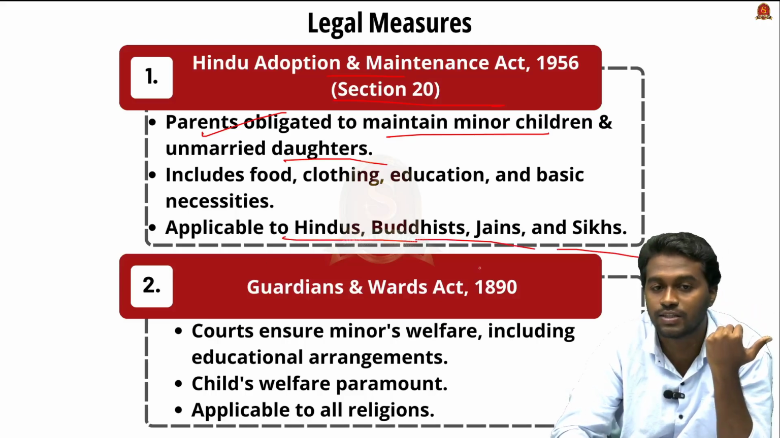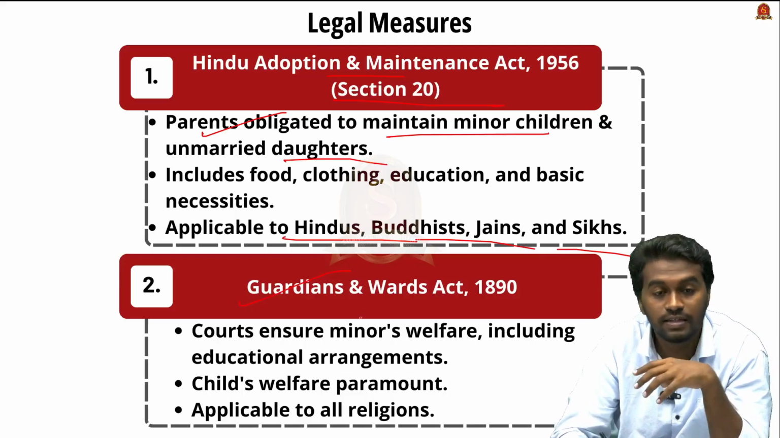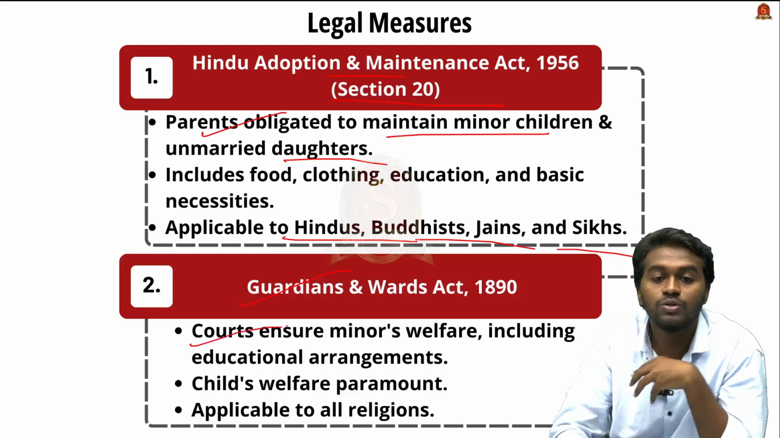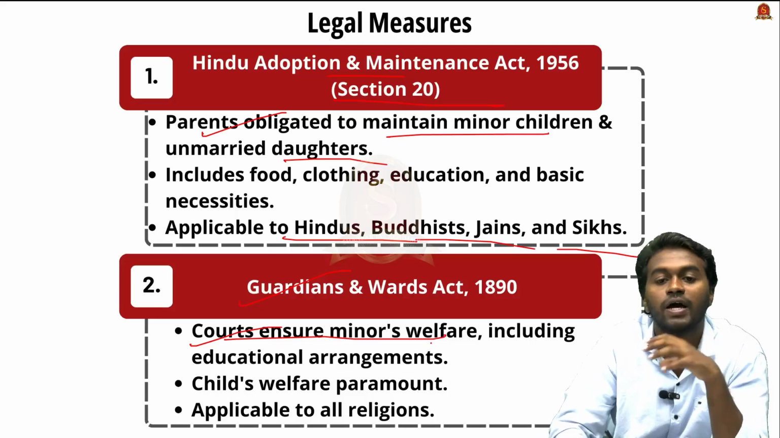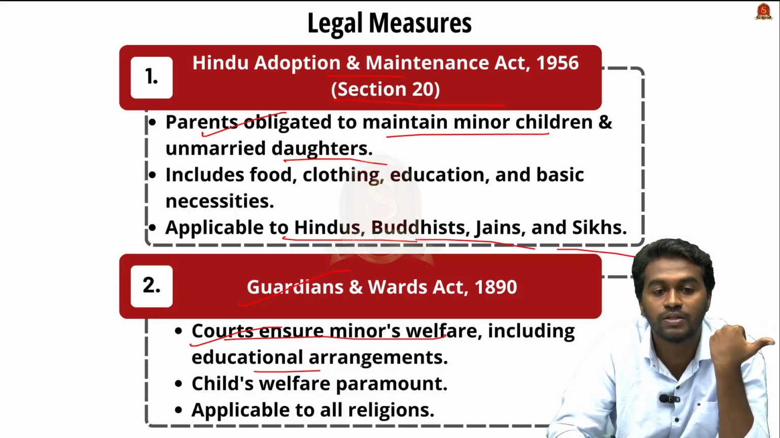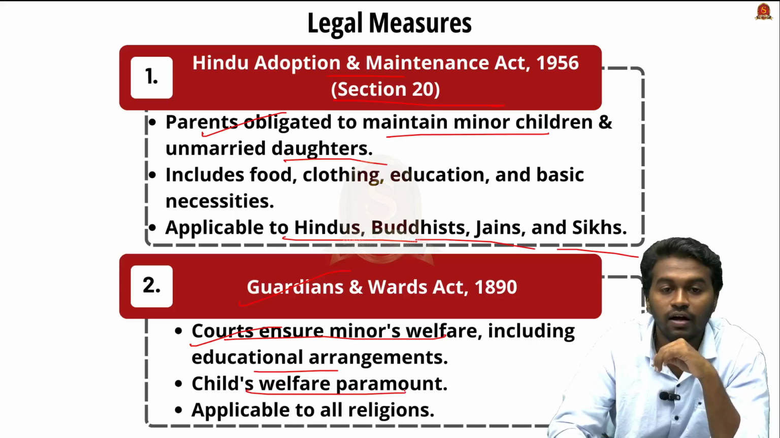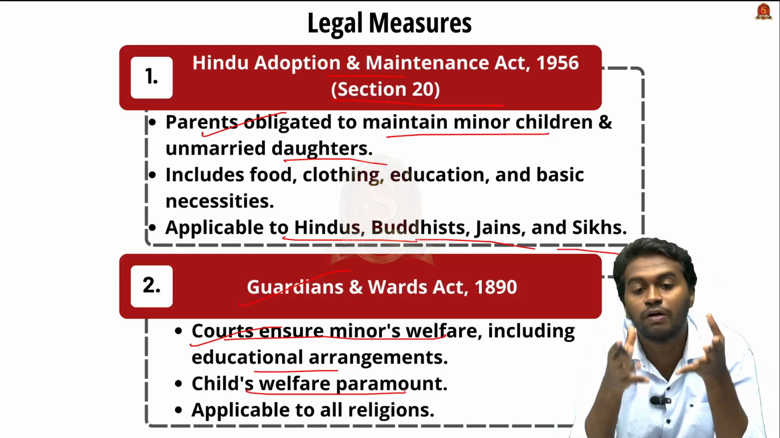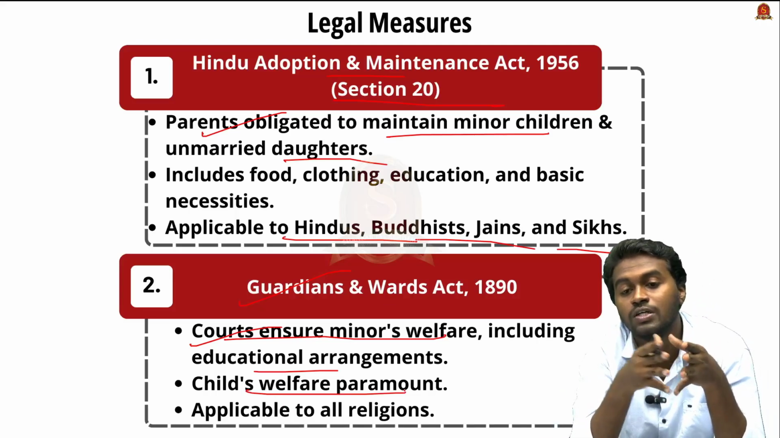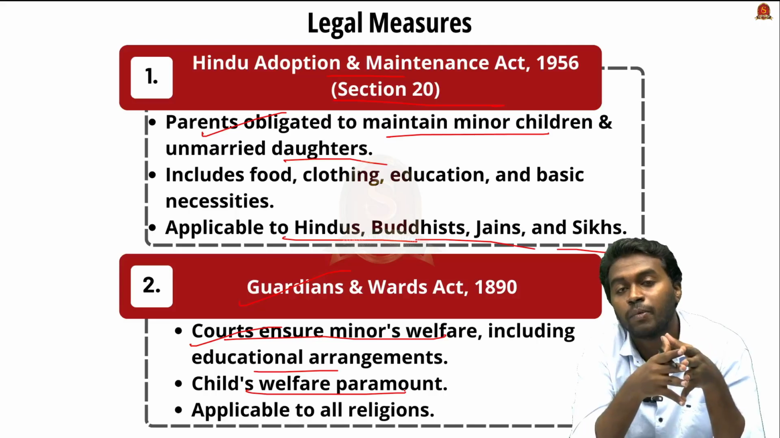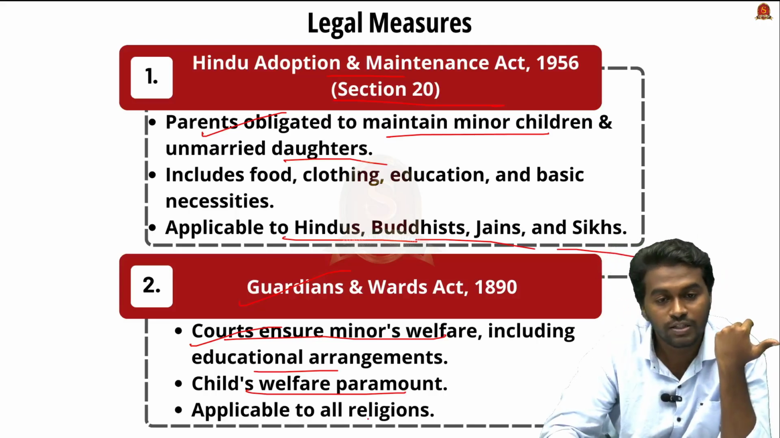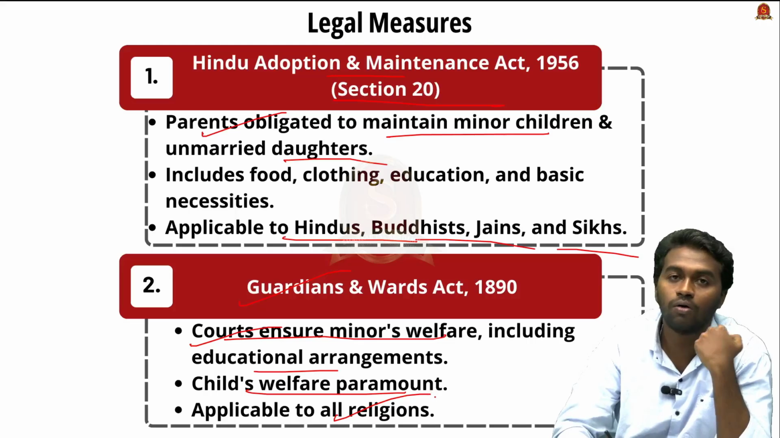Buddhists, Jains and Sikhs. And then we have the Guardians and Wards Act of 1890, and this act empowers the court to ensure minors' welfare including education arrangements. And here under this act, the children's welfare is considered paramount. So therefore the court can force the parents to provide them with the basic needs and particularly the education. This act is also applicable to all religions.